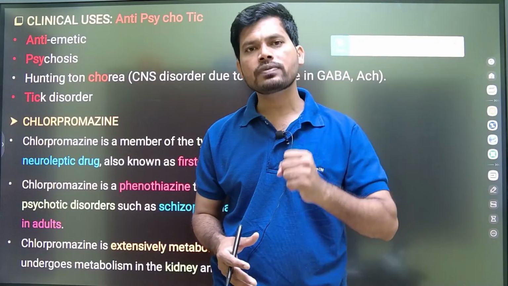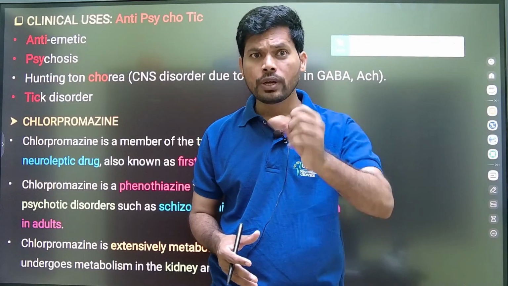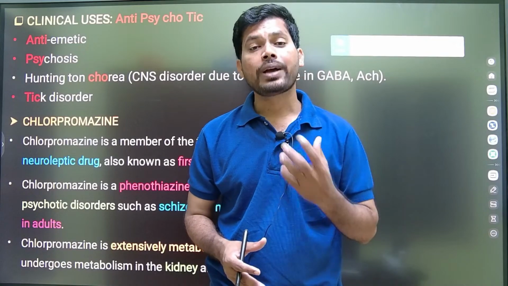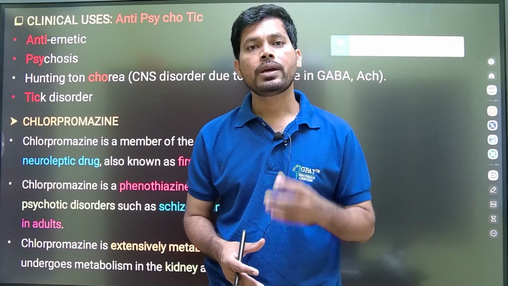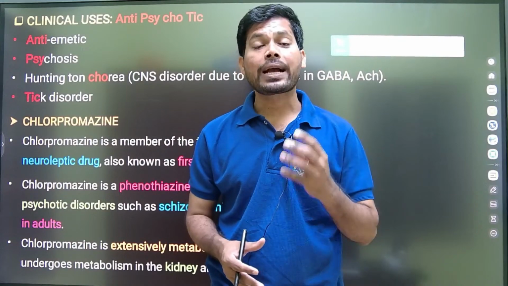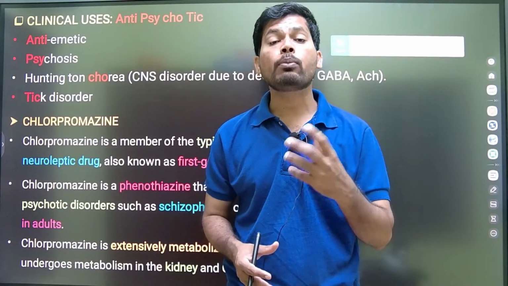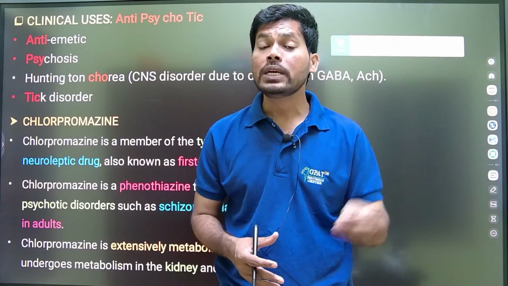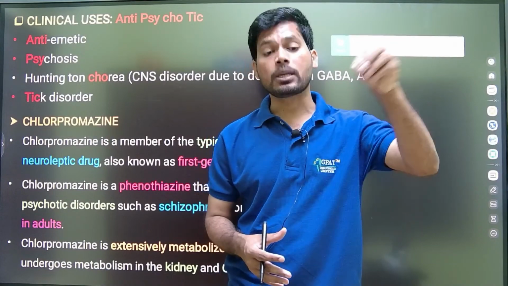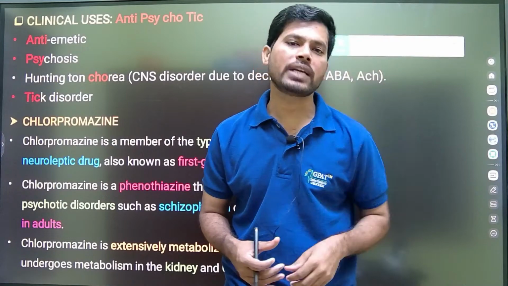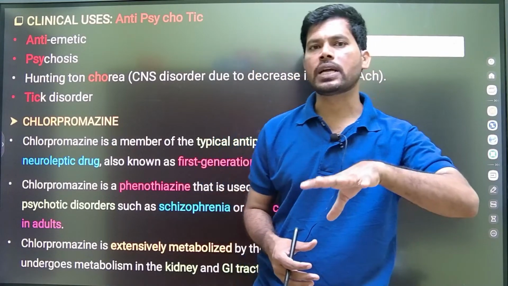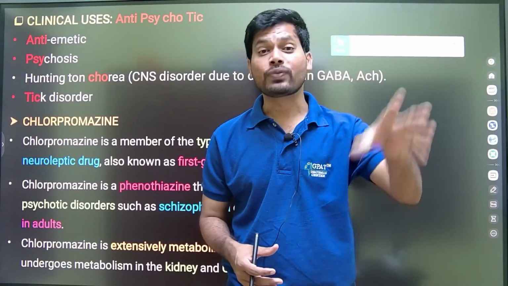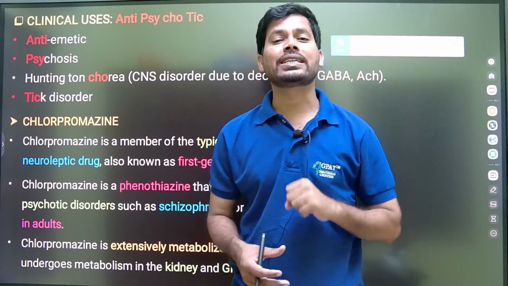Negative symptoms of psychosis are like social withdrawal, unable to interact with a group of people, and a lack of speaking skills, lack of emotions, lack of interest in the task, unable to find happiness. So these are negative symptoms due to decreasing dopamine function in the cerebral cortex and lack of sensory activities. And regarding the drugs classification, there are two generations: first generation as well as second generation.